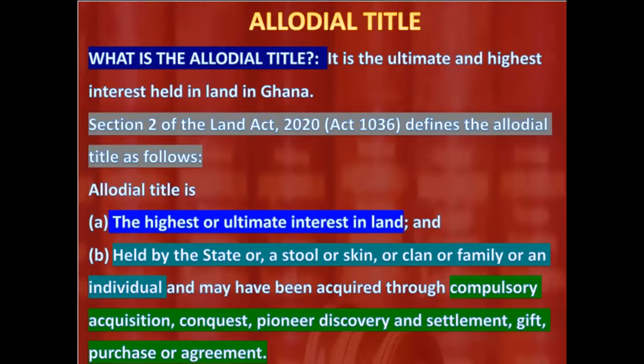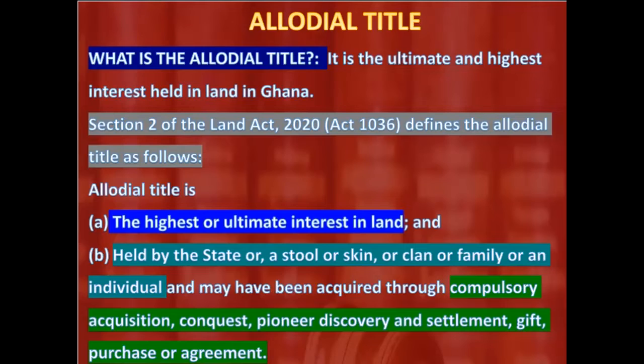Not only does section 2 tell us the categories of persons that own the allodial title, section 2 also tells us the different modes by which the allodial title can be acquired. It says they may have been acquired through compulsory acquisition, through conquest, pioneer discovery and settlement, gifts, purchase, or agreement.